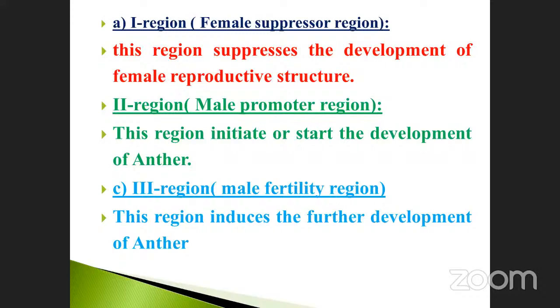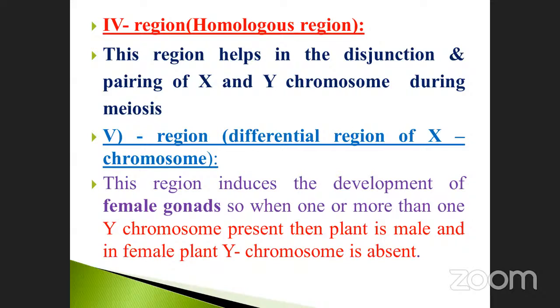Once again, first region, the female suppressor region, suppresses the female reproductive part. Second region, the male promoter region, initiates the male development, anther particularly. Third region, the male fertility region, brings further development of the anther. And then the fourth region, the homologous region.